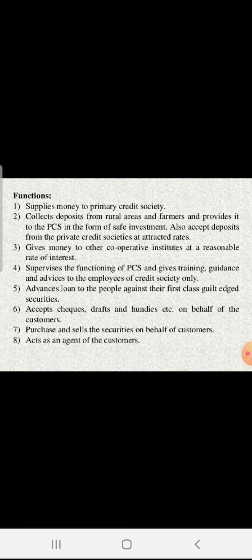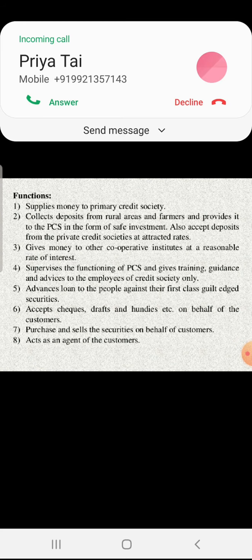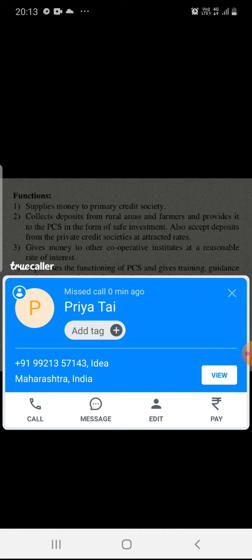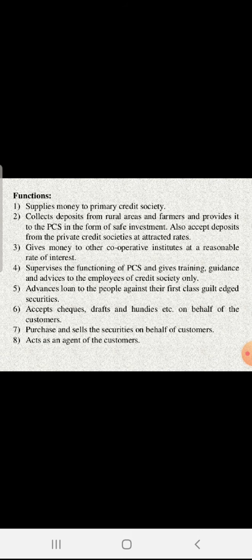Next one is to supervise the functions of PCS. DCC acts as the supervisor of PCS, as well as it gives them training, guidance, and advice to the employees. Next is the advance loan to the people against their first-class collateral. It also accepts cheques, drafts, and hundis as well.